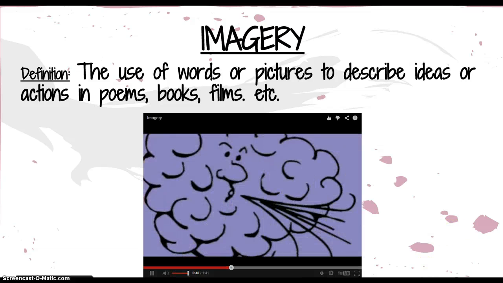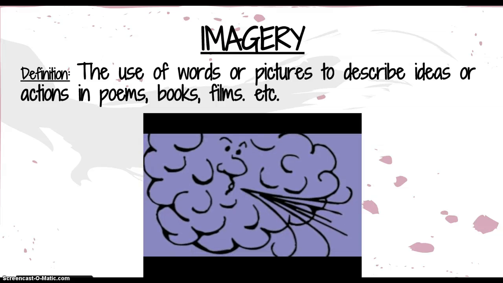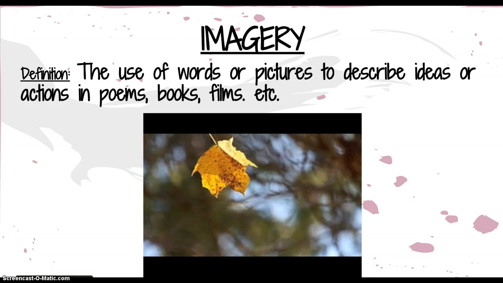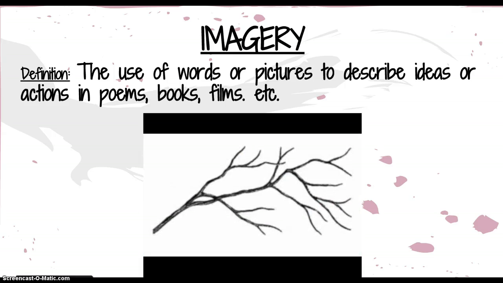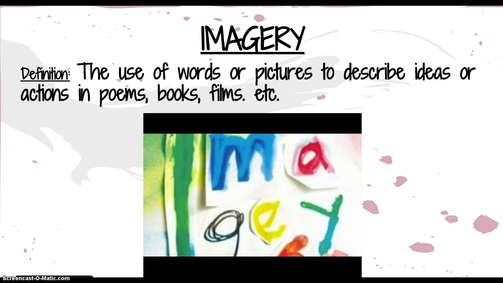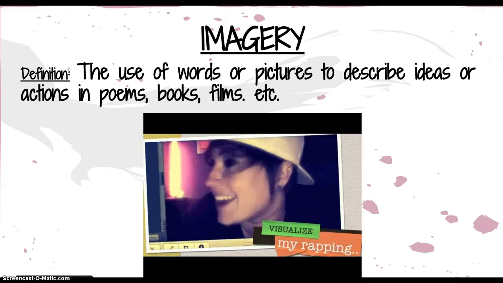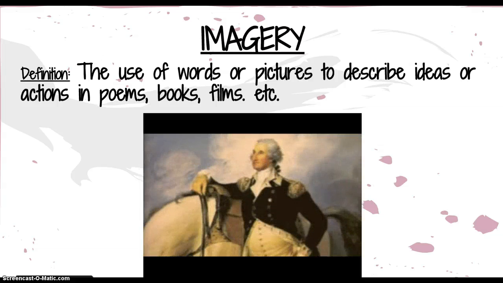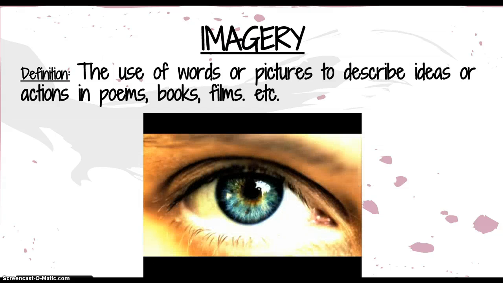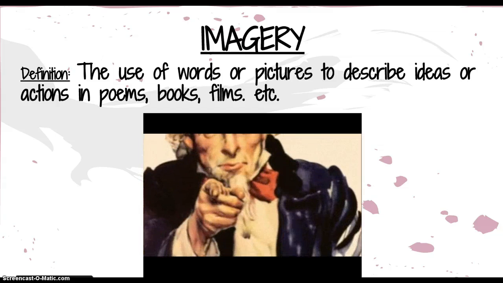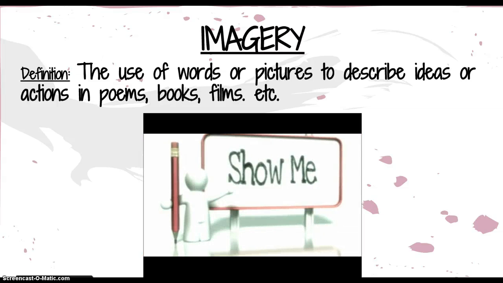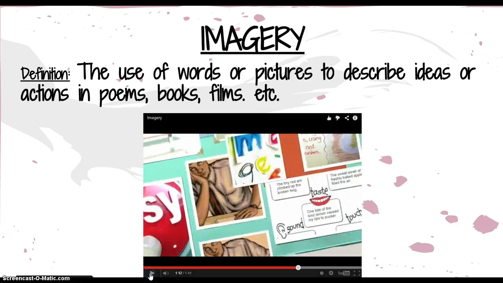But it sounds better to say the wind was viciously ripping through the branches. The autumn leaf tried to hold on but had no chances. It gracefully fluttered slowly to the floor, and the crooked branch was there where the leaf was before. You can visualize my rapping.